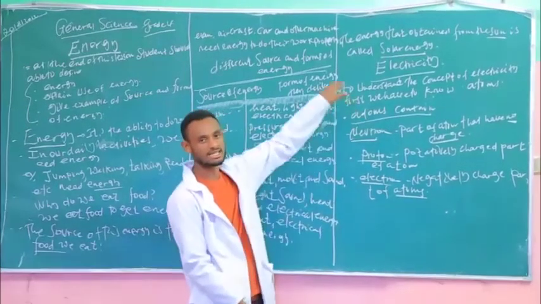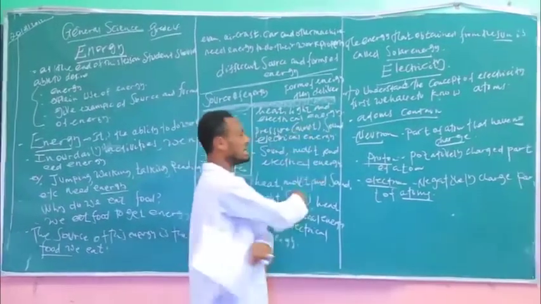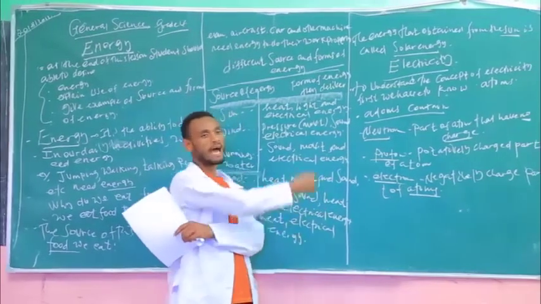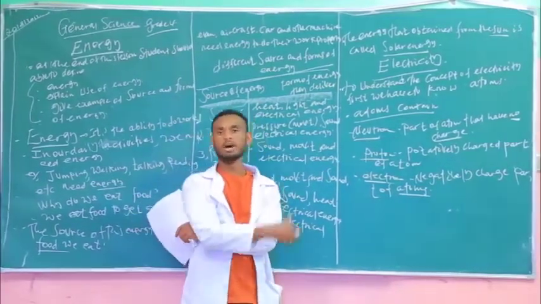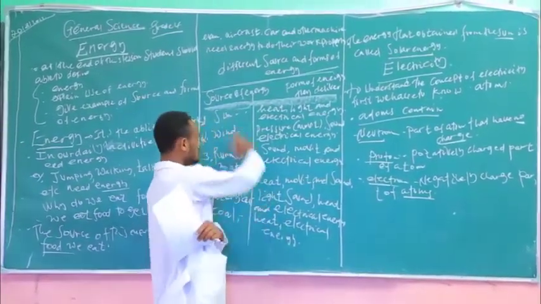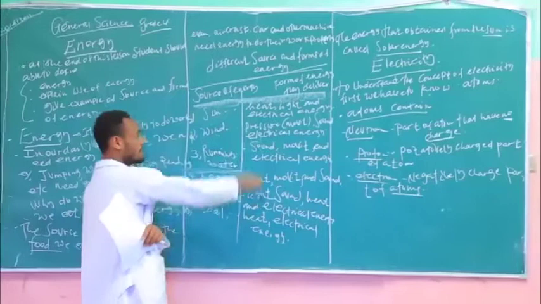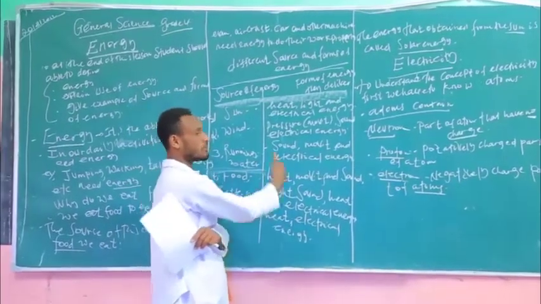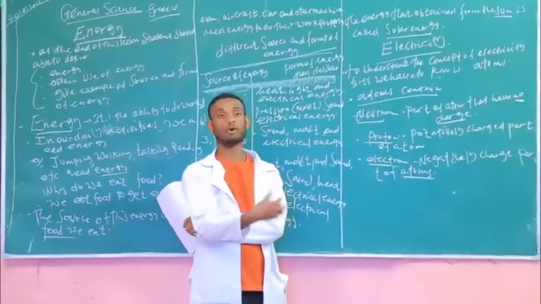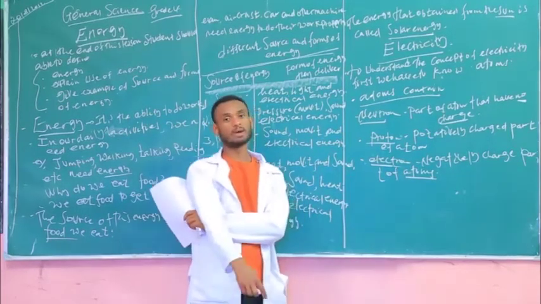For example, the sun delivers energy in the form of heat, light, and electrical energy. There are different sources of energy like the sun, wind, running water, battery cells, food, even coal. Those are the types of sources of energy, and these are the forms by which they deliver energy for human beings. These all are the topics that we have been dealing with.